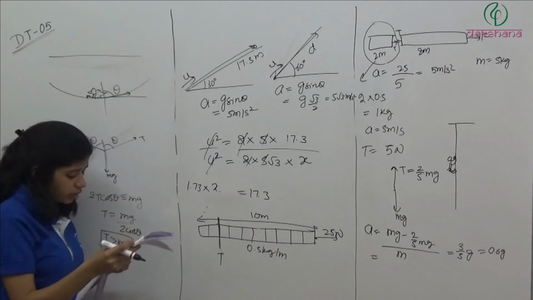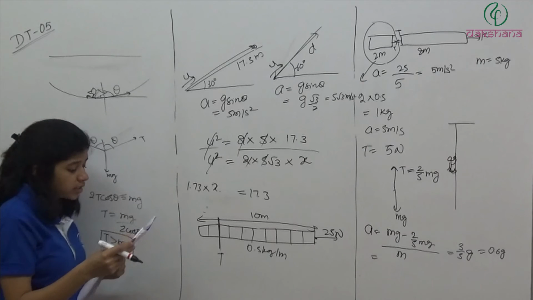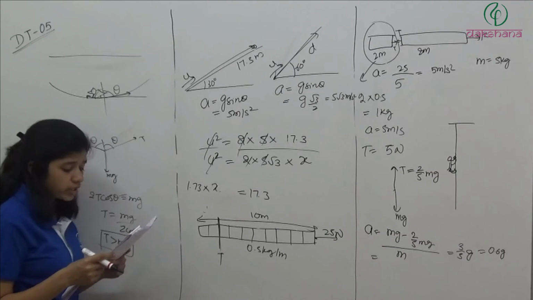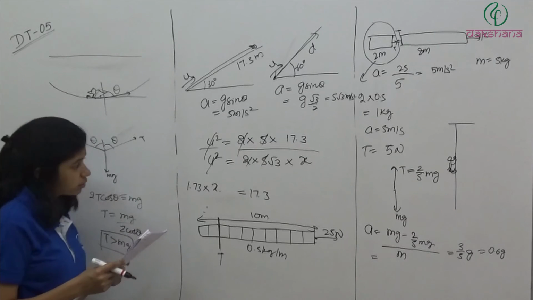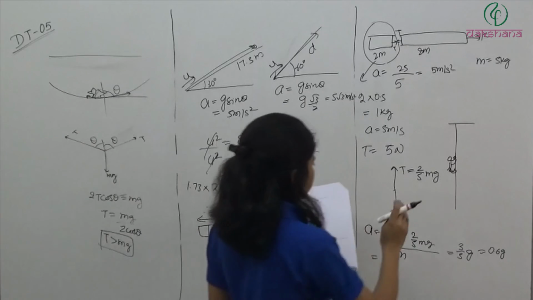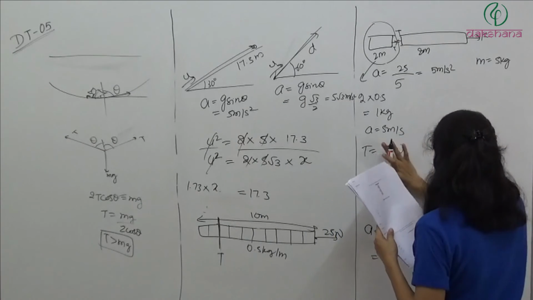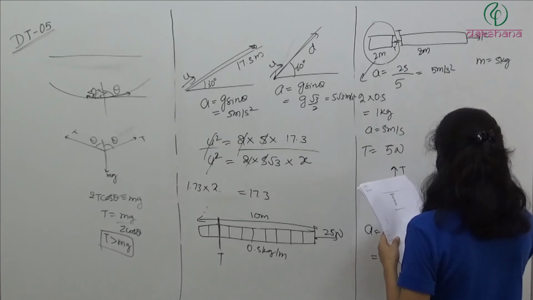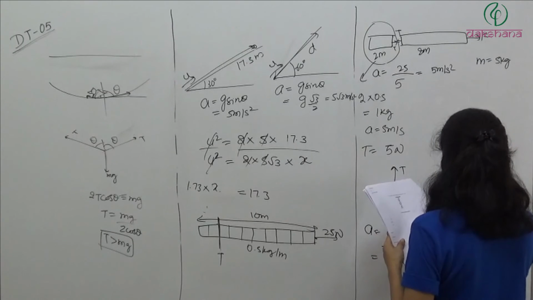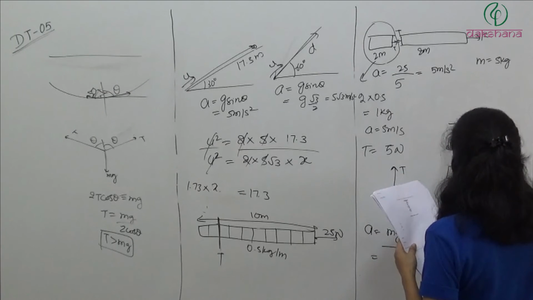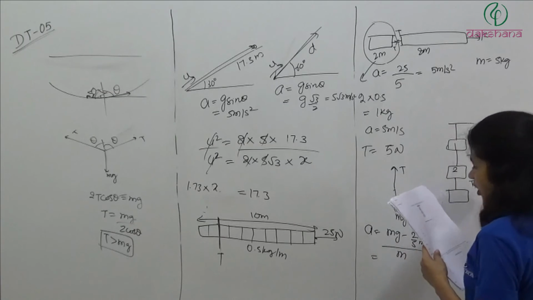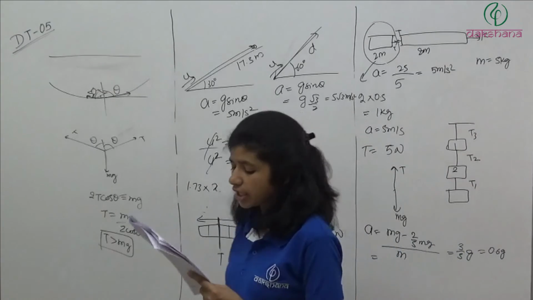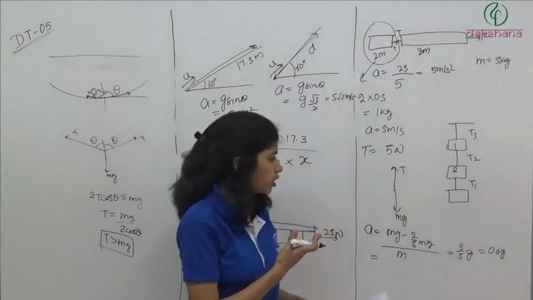Now question number 36. In the system shown in the adjoining figure, the tension T2 is. So here we have 1 kg, then 2 kg, and then 3 kg. Here we have T3, T2 and T1. In the system shown in the adjoining figure, the tension T2 is. So simply the system is balanced.